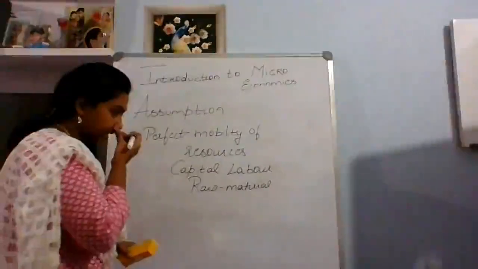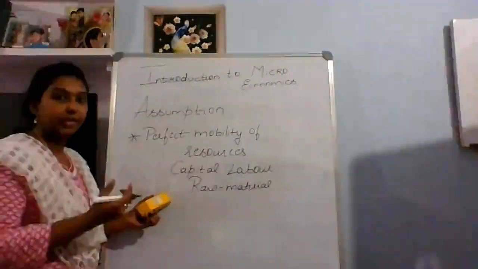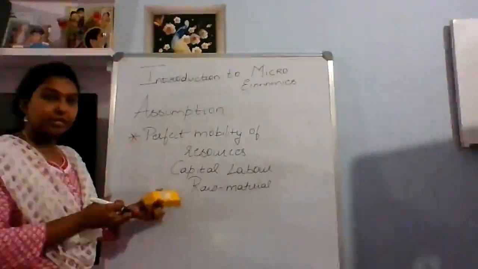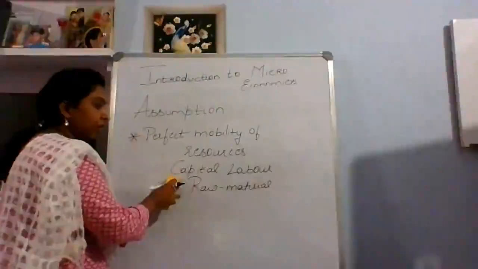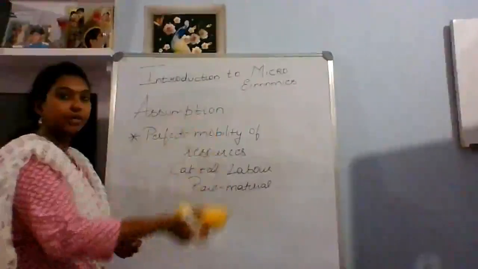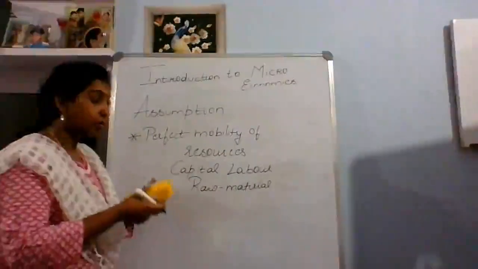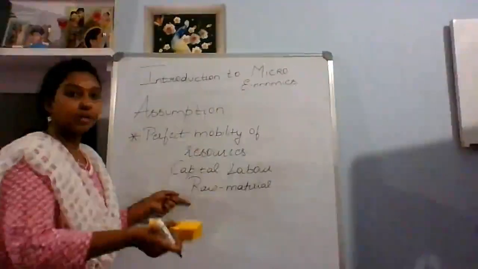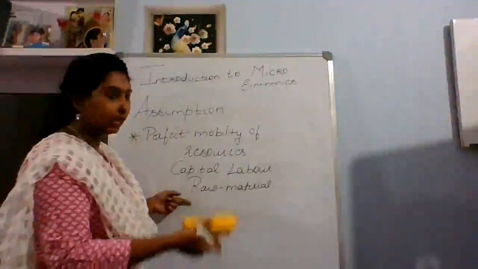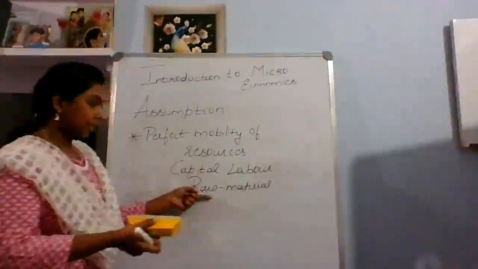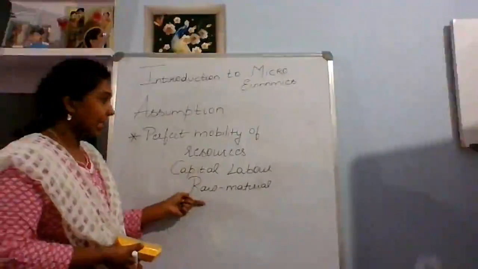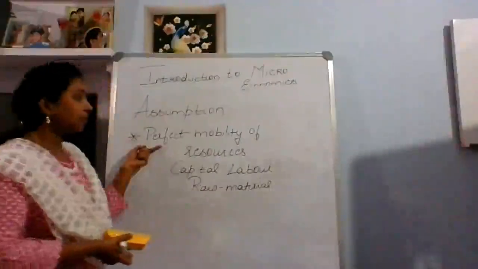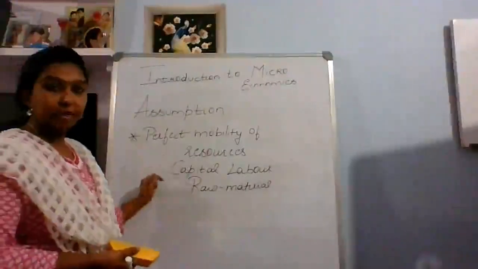Say for example, from Chennai, if you are getting cotton or anything related to raw materials, with the help of your capital or labor you are converting it into a finished product. So where are you getting it from? It is from Chennai, or from Andhra, or from any South Indian places. Whatever they are famous for, the raw materials can be moved from one place to another place. It is also one of the assumptions of microeconomics.